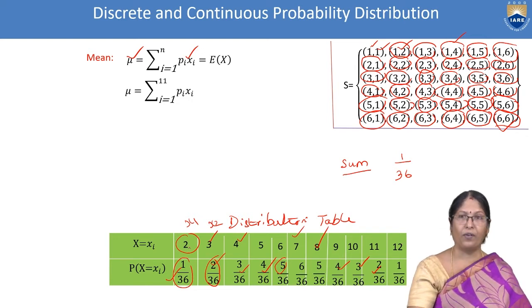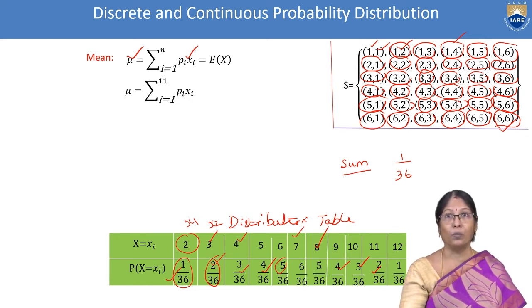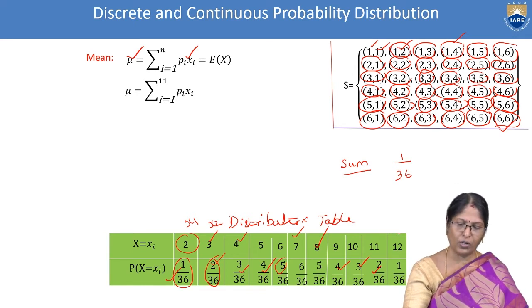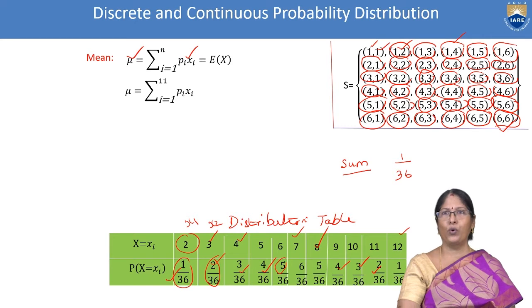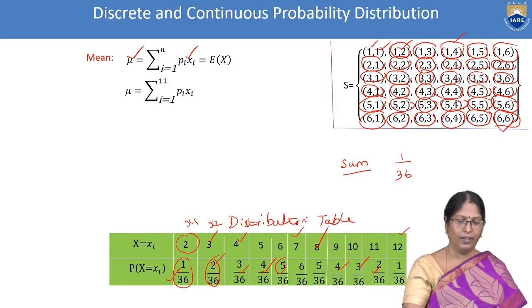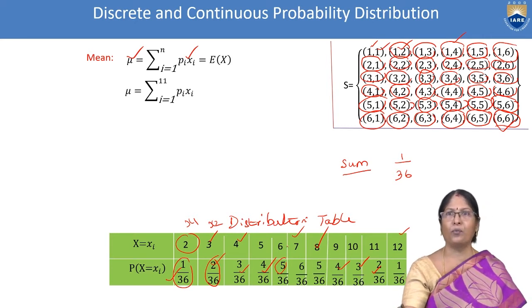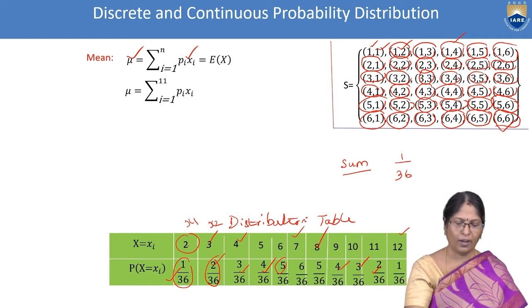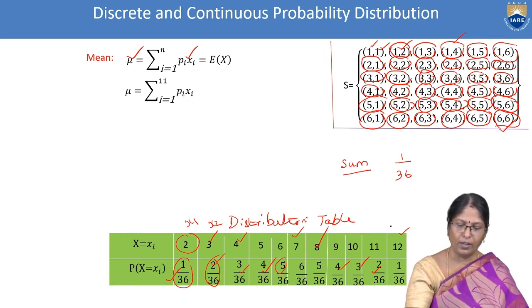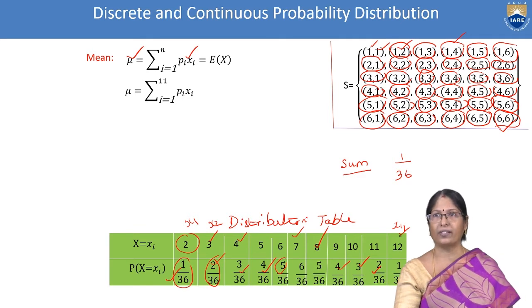Each value we have given a name, starting with x1, and the last one, 12, is named x11. Similarly, these real numbers we have given some names. The 2 is playing the role of x1, then x2, up to, according to our table, the 12, which is named x11.